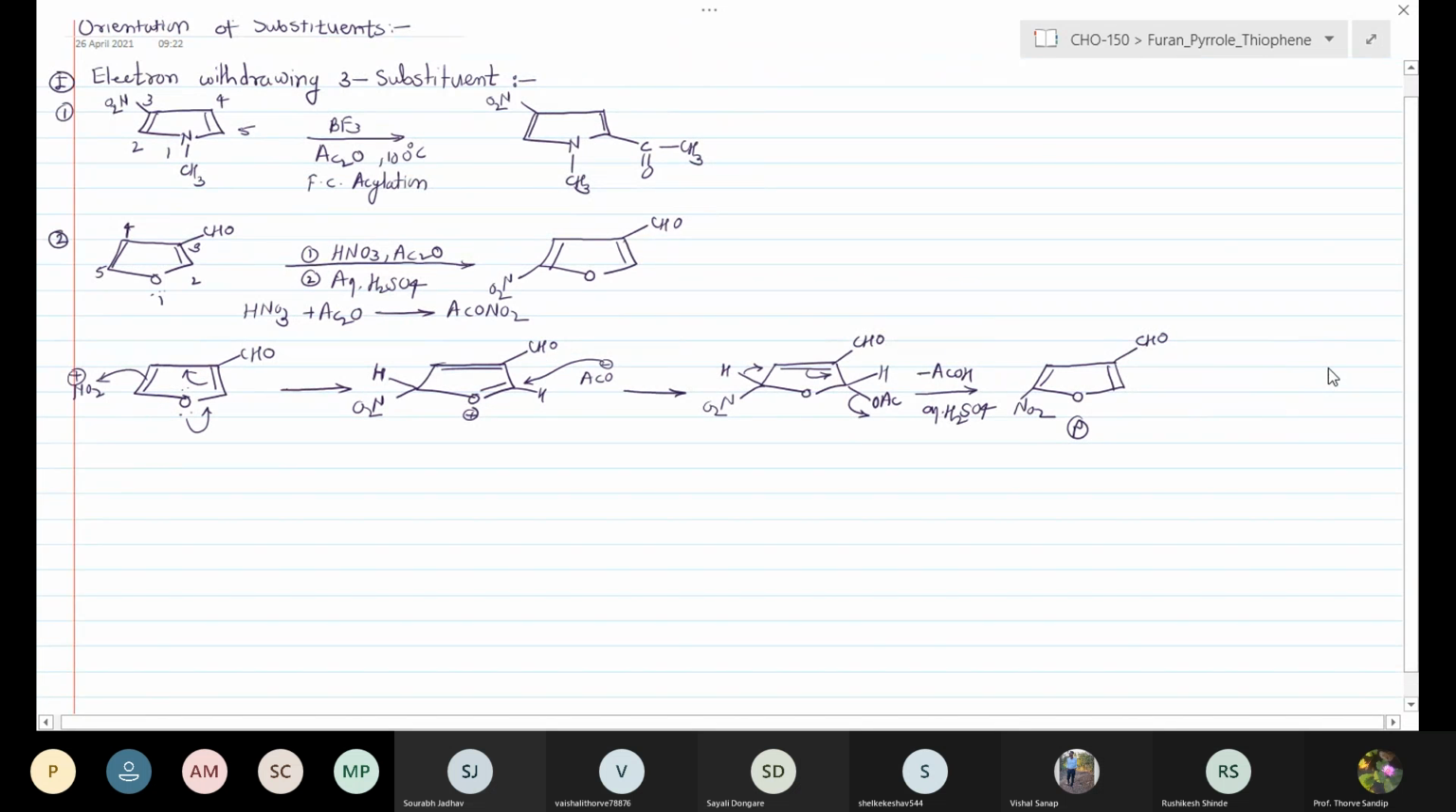The straightforward reaction. When the electron withdrawing group is present at the 3rd position, the next incoming electrophilic substitution takes place at the 5 position.